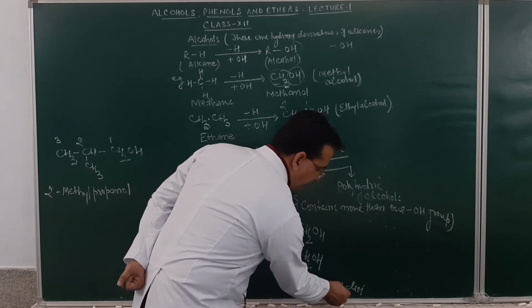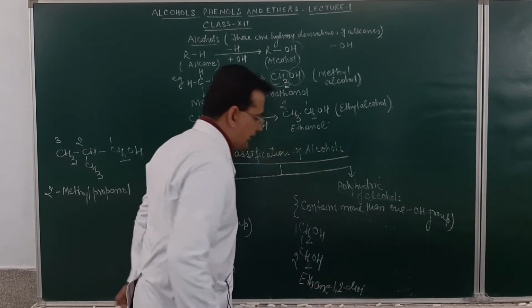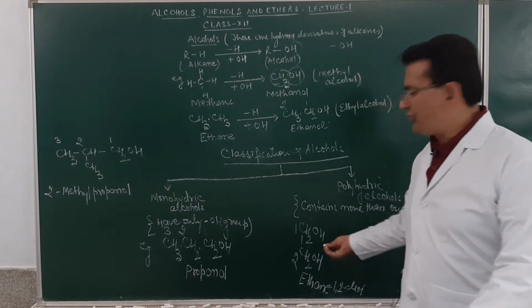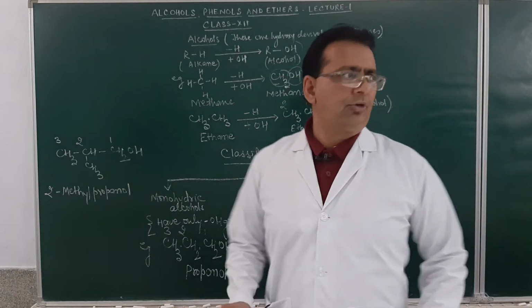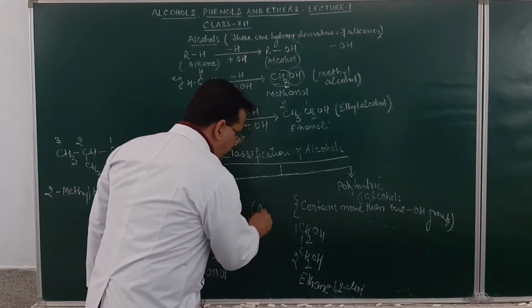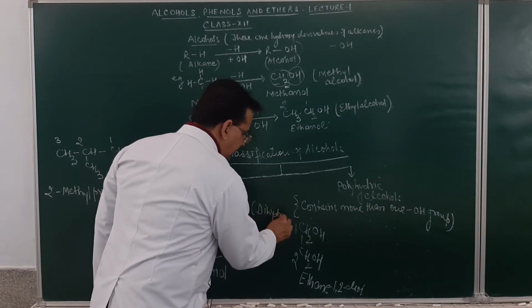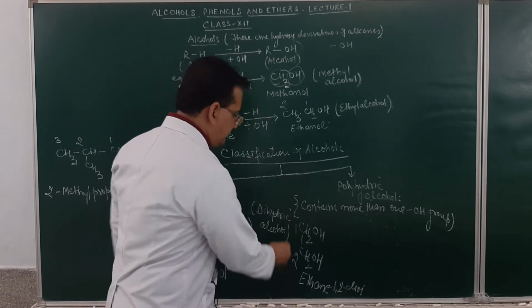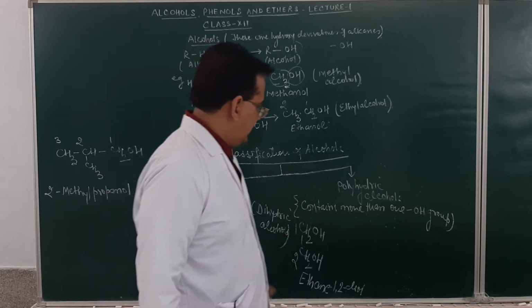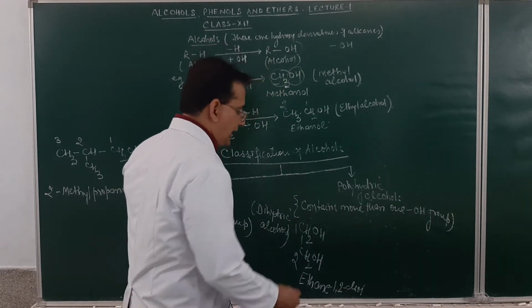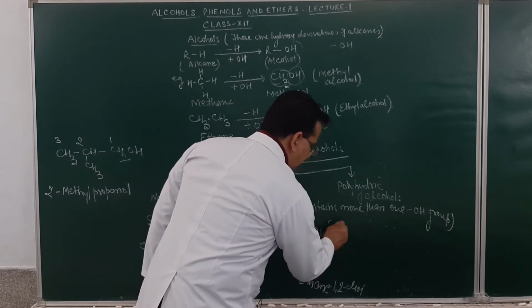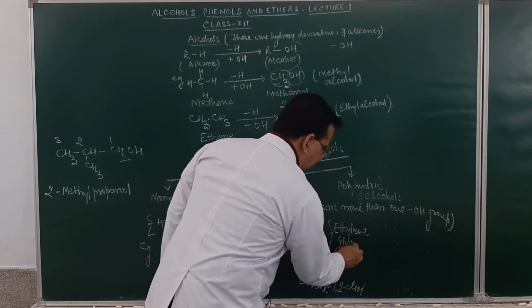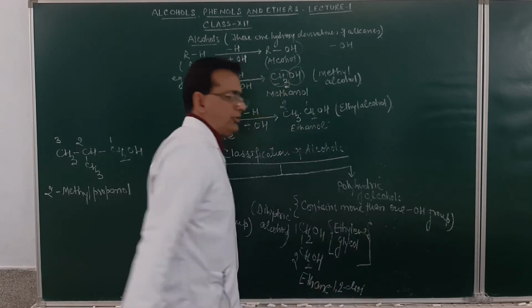Since the secondary suffix begins with the letter d, I shall not eliminate the letter e from here. So, the name of this will be ethane 1, 2 diol. How many OH groups are present, student, over here? 2. So, the example is an example of dihydric alcohol. Dihydric means 2. So, these are dihydric alcohols. Am I clear? Remember, this is ethane 1, 2 diol. This is commonly known as a glycol, which is ethylene glycol.